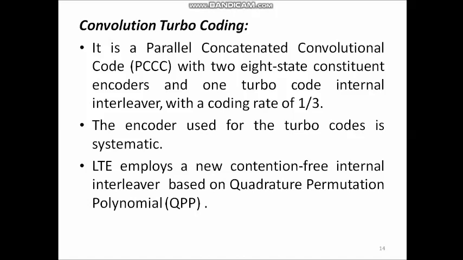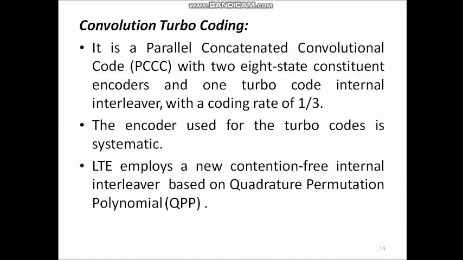Also there is one turbo code internal interleaver. The encoder used for the turbo code is systematic. So here the systematic coding method is used. Also there is a feedforward and feedback connection, and it is recursive in nature. LTE employs a new contention-free internal interleaver based on quadratic permutation polynomial.